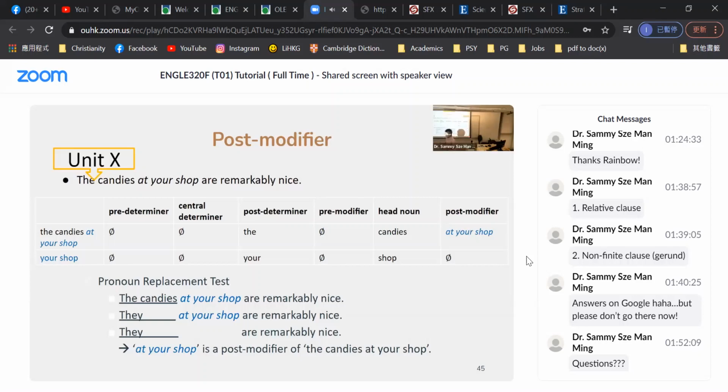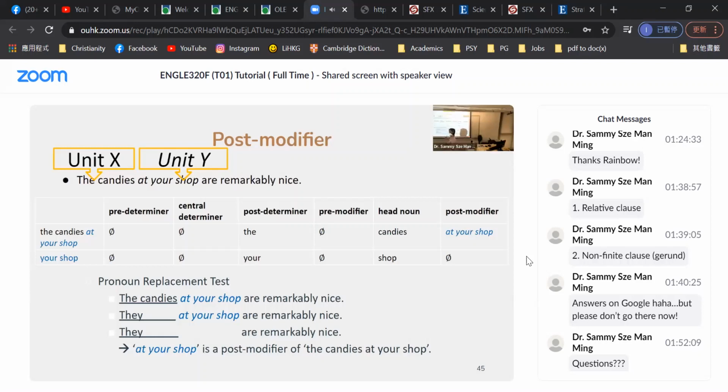And we say unit Y as the nominal group after the preposition belonging to the prepositional group. So the point here is how we can prove, how we can test if at your shop is a post modifier of the whole noun phrase, the candies at your shop.